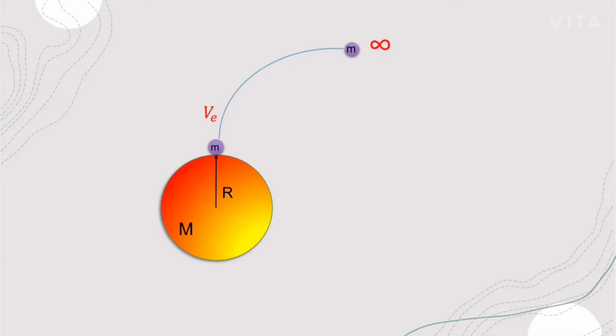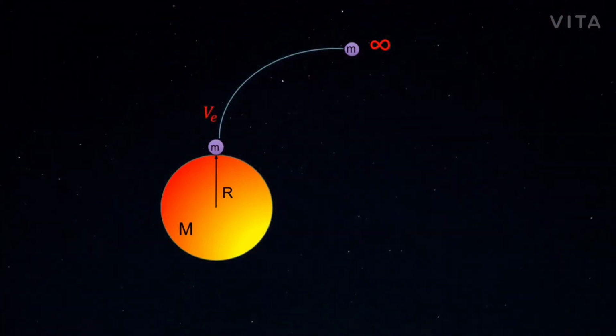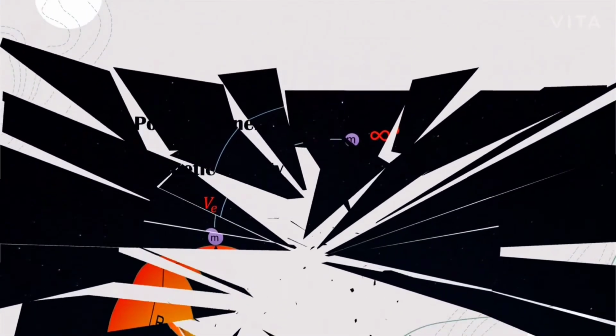If the velocity of the object becomes zero at infinity, then the planet's gravitational field would not be able to attract it, and an assumption is made that the planet is alone in the space so as to avoid the attractions by other celestial bodies. Now, from the planet to infinity, there is no external force acting on the object. So, from the planet to infinity, the energy will be conserved. So, we can apply conservation of mechanical energy here.